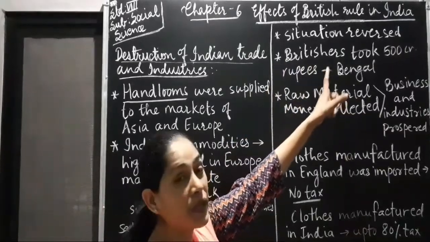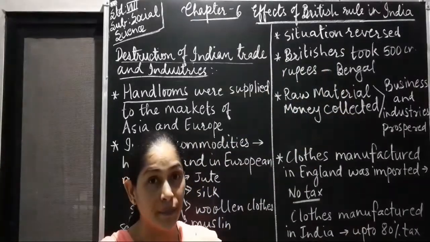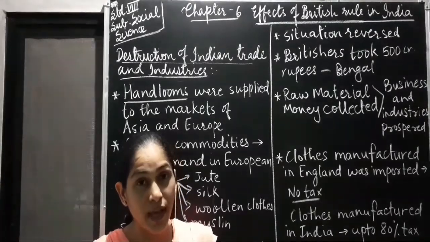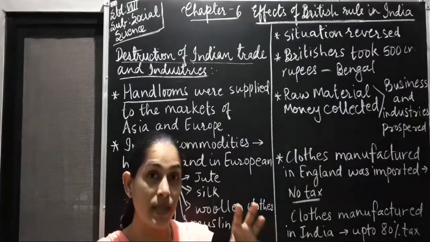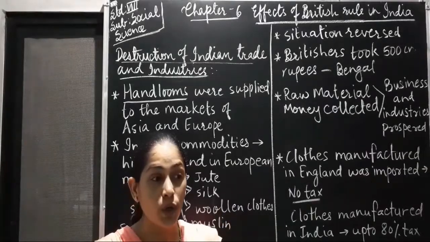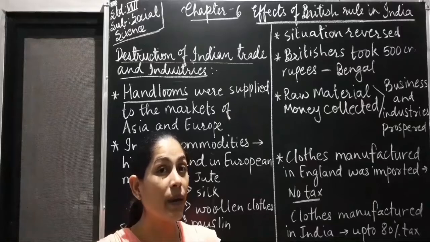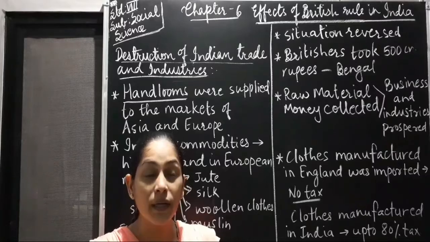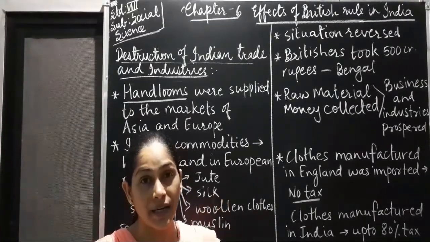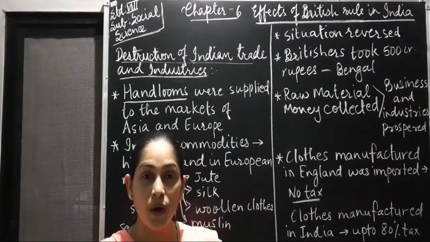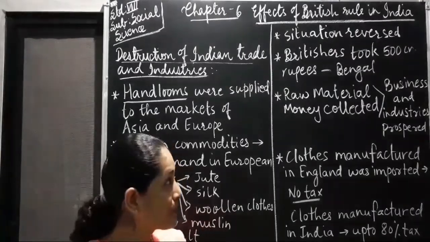Britishers took 500 crore rupees from only one province, Bengal. You can imagine, as per today's calculation, 500 crore rupees taken from only one province, and Britishers had captured almost whole of India. So you can imagine from each and every province they might have taken crores and crores of rupees. And that is how England started prospering and the economy of India started declining. There was an all of a sudden decline of Indian economy. So on one hand, England was prospering. On the other hand, India was deteriorating.